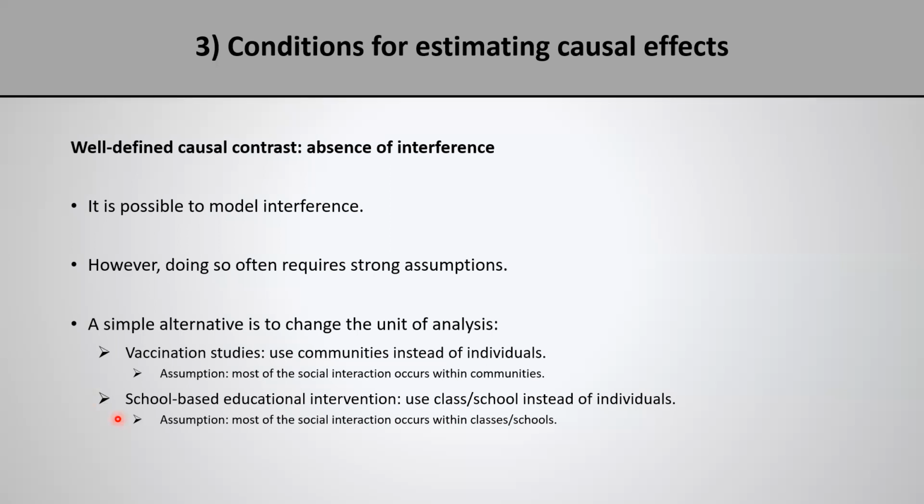And therefore, the assumption of absence of interference is very useful for us to be able to uniquely define the individual level causal effect and therefore to have a well-defined causal contrast. However, although absence of interference is necessary for a well-defined causal contrast, it is not sufficient. We need the second component of this assumption, which we're going to talk about in the next video. Stay tuned for that.